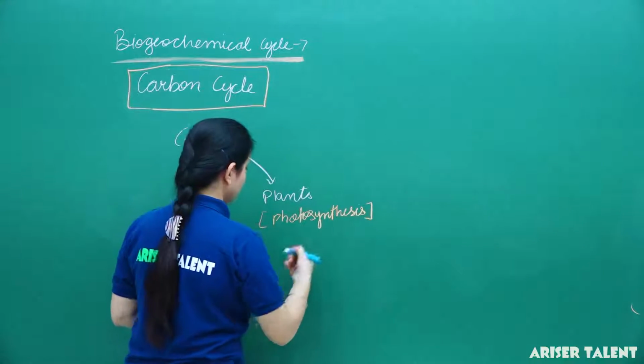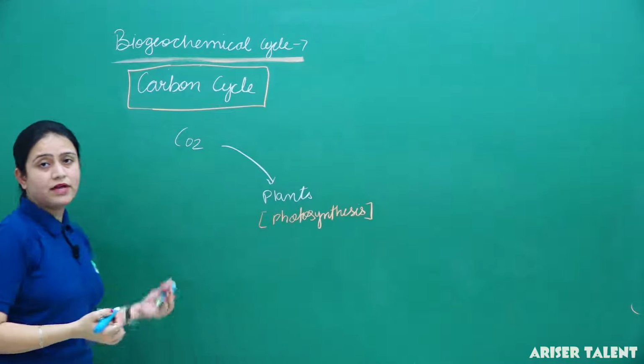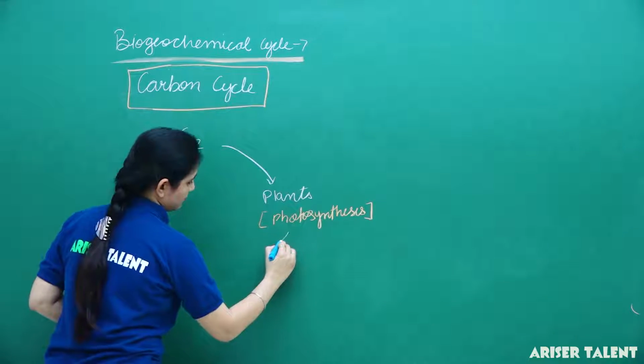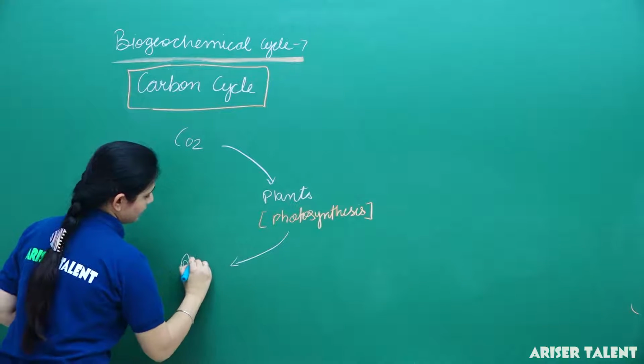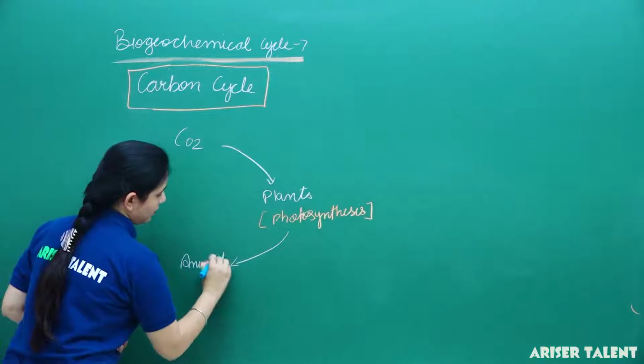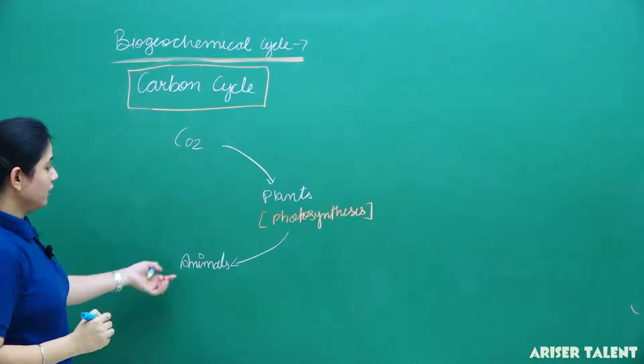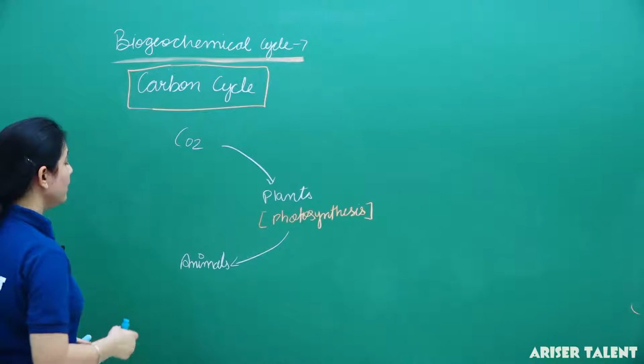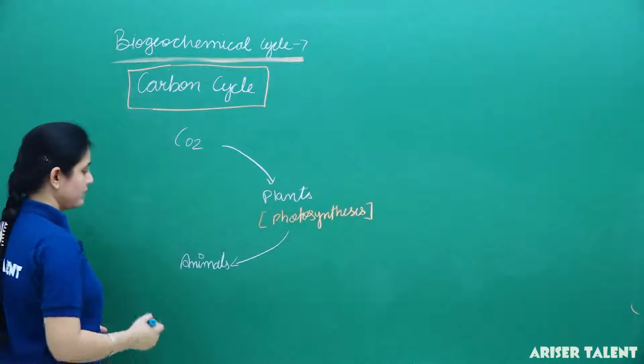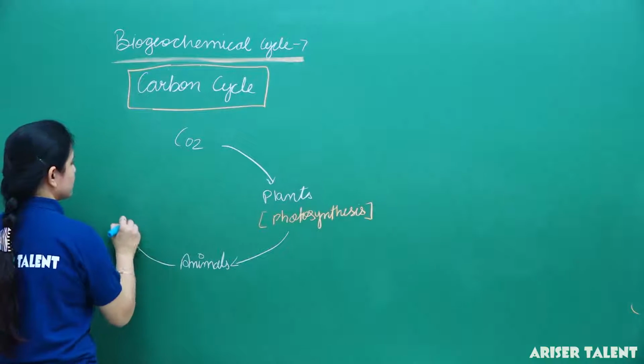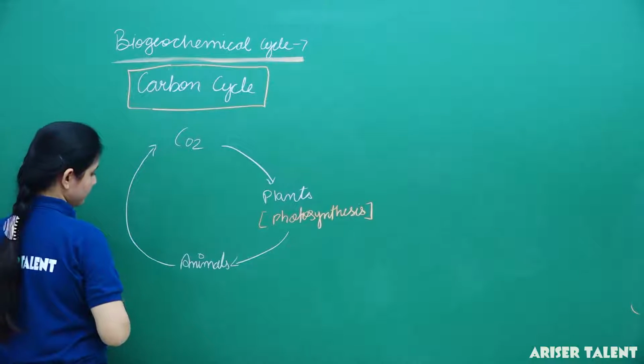Then when these plants are eaten by herbivores, they take the carbon in them, and when they do the process of respiration, they release carbon dioxide into the atmosphere.